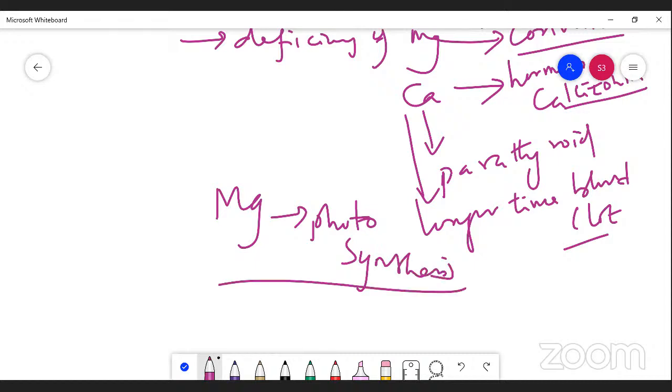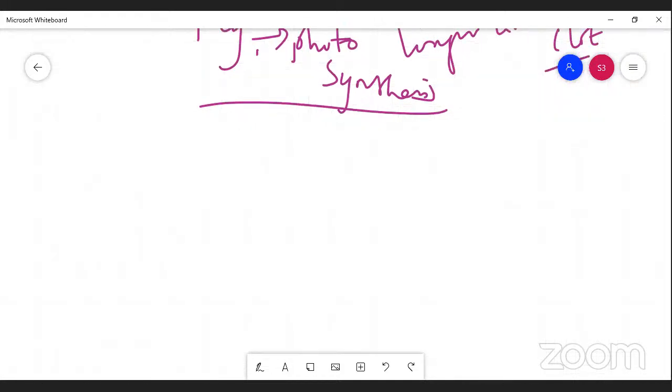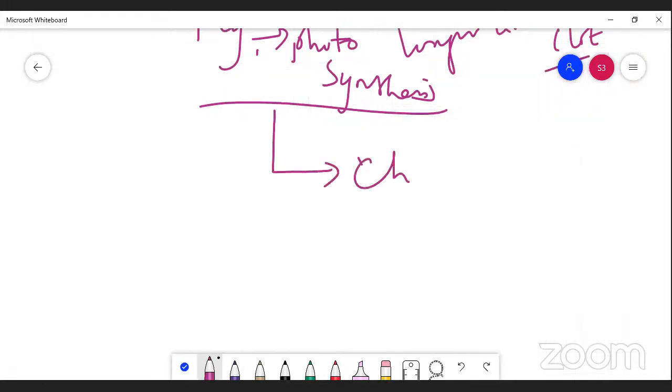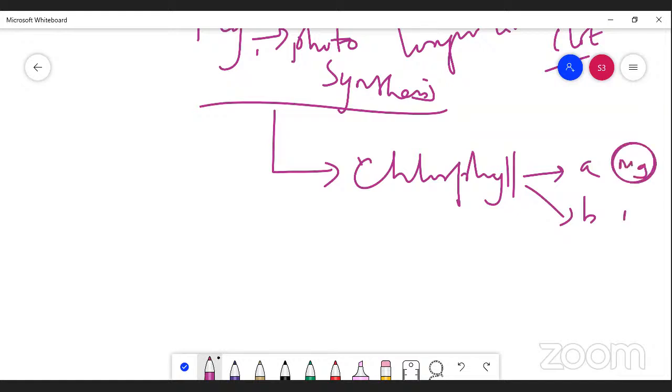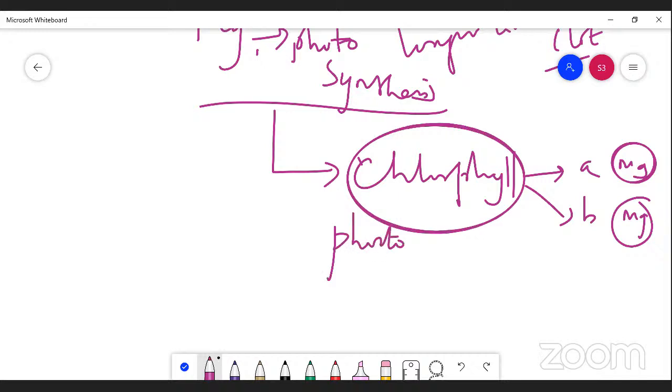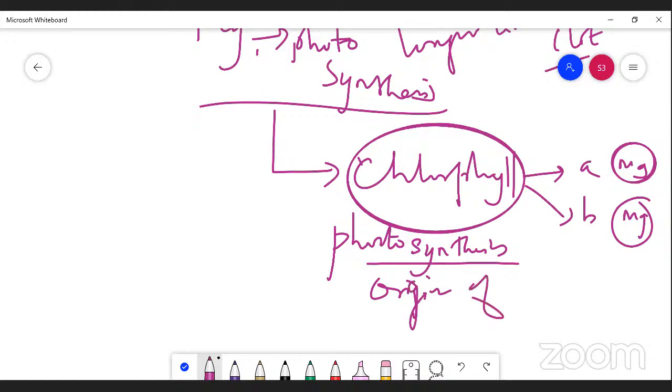There are two types of chlorophyll, chlorophyll A and chlorophyll B, which contain magnesium. Biologically this is very important, because chlorophyll is the major part of photosynthesis, which is the origin of life.